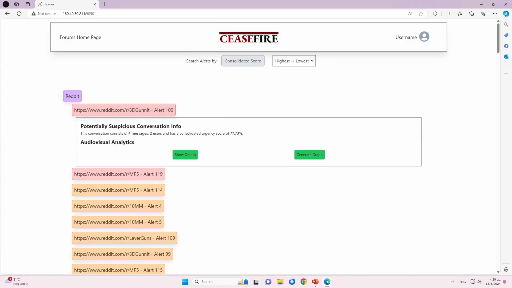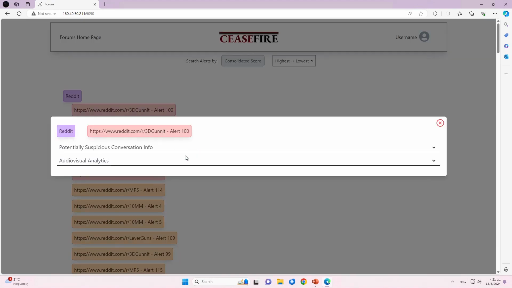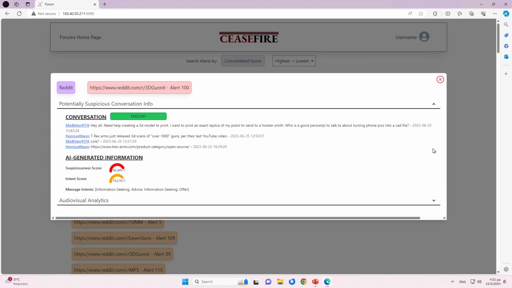Continuing on, a conversation alert related to the 3D aspect of the use case will be analyzed. This conversation is between 2 users, where one requests help with the creation of a 3D model of a pistol. The intent list includes information seeking, advice, as well as a final offer, in the form of an online link containing 3D scans of firearms. The suspiciousness score is understandably quite high.